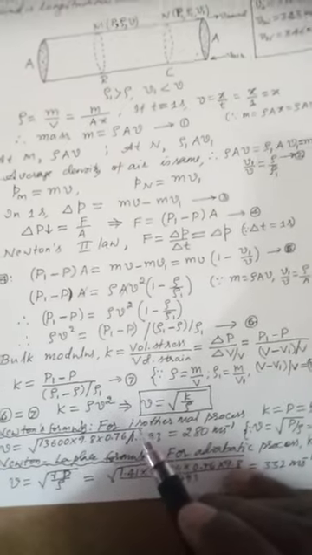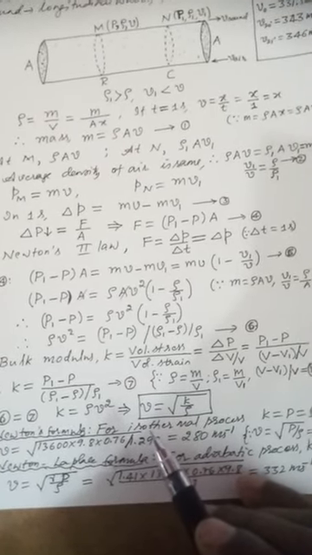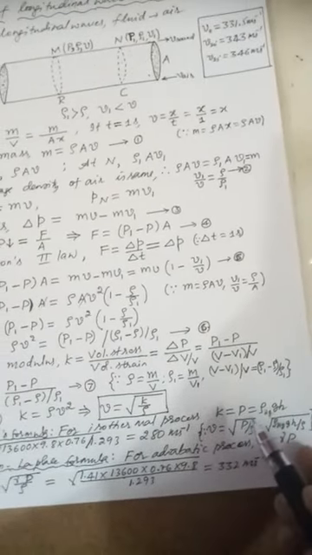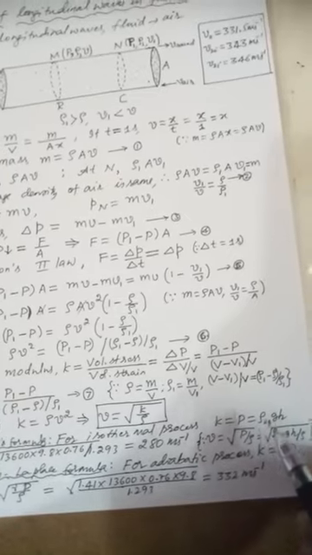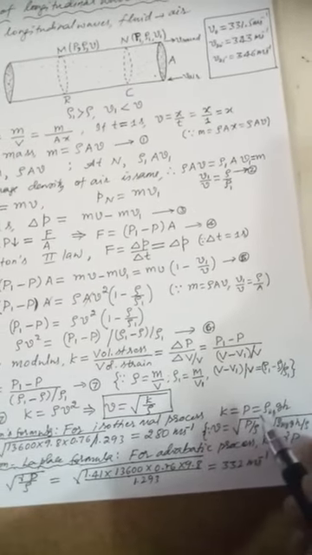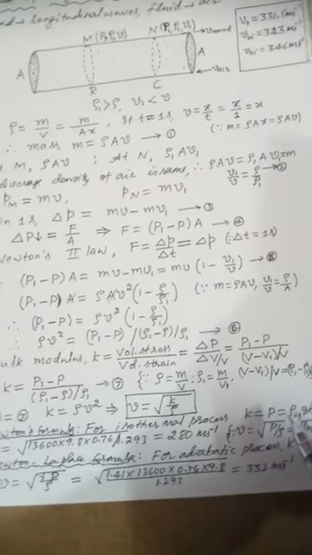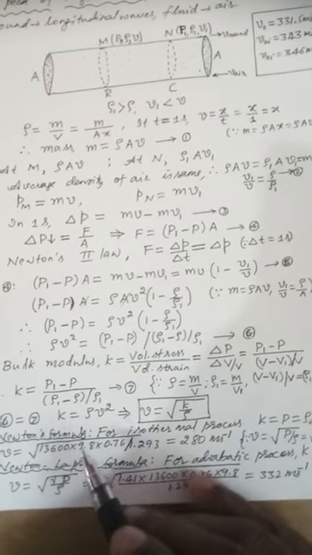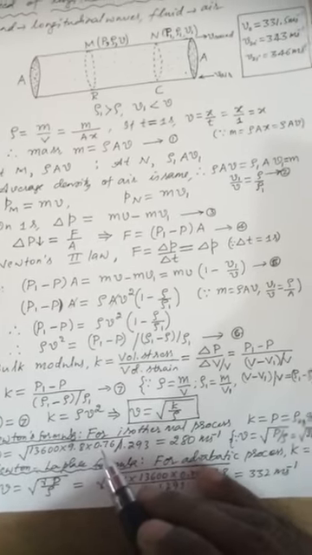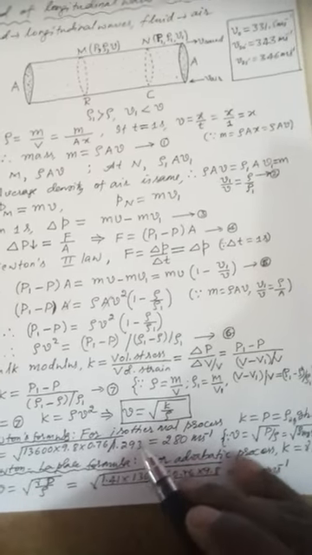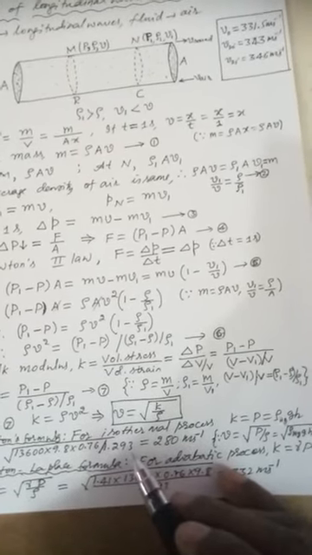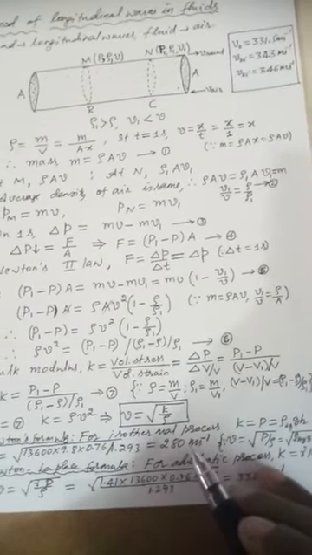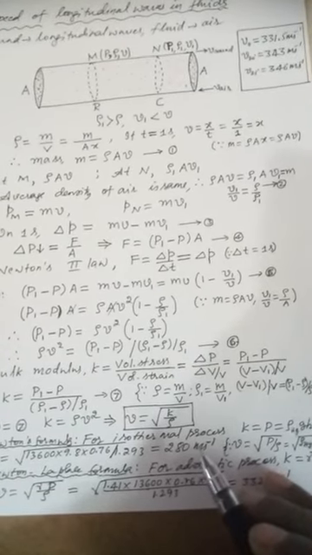Newton's formula. Newton assumed that when sound propagates through the air medium, isothermal condition is possible, that is, temperature remains constant. If temperature remains constant, K is equal to P, where P is equal to rho g h. Why? Because rho is the density of mercury and pressure is 1 atmospheric pressure. Substitute this: velocity is equal to the square root of density of mercury 13,600 into g, 9.8, and h, 760 mm of mercury, divided by density of air, 1.293 kg per cubic meter. This is equal to 280 meter per second. But it has shown about 16% discrepancy from the experimentally observed value.